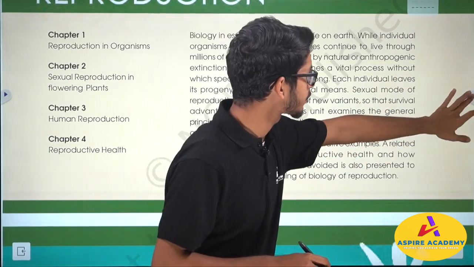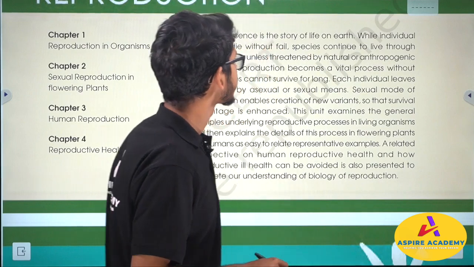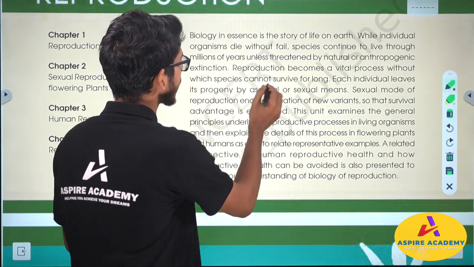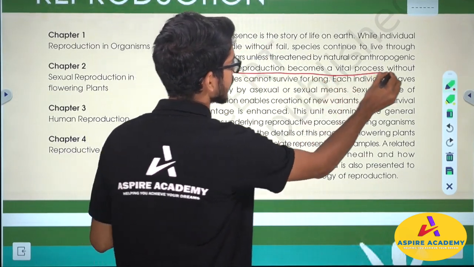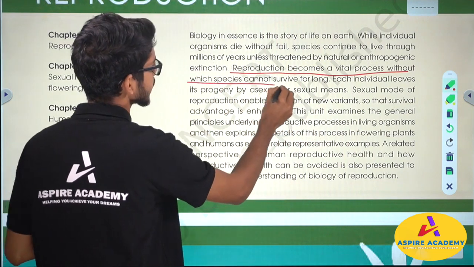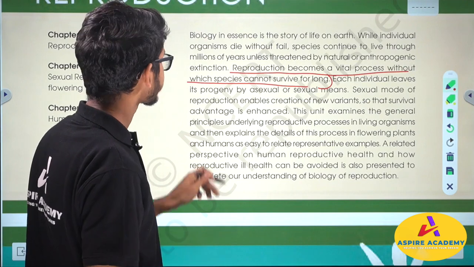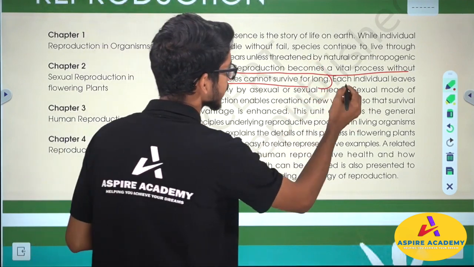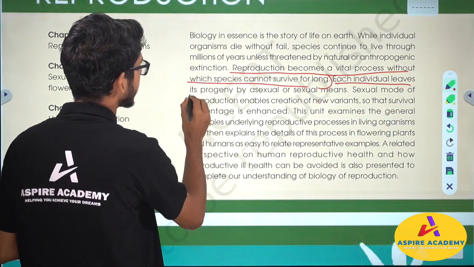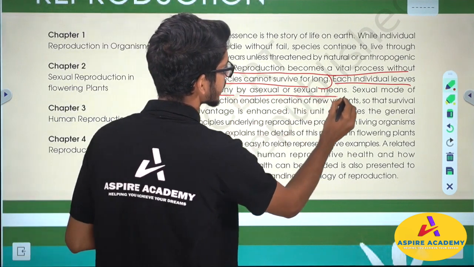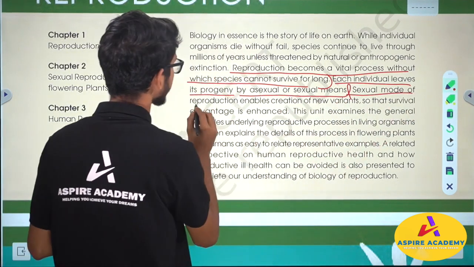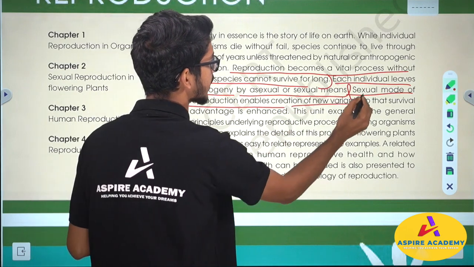Okay, so you can say here that reproduction has become a vital process without which species cannot survive for long. So these are the main criteria associated with it. What does the second sentence say here? That each individual leaves its progeny by asexual or sexual means. Asexual mode of reproduction enables the creation of new variants.